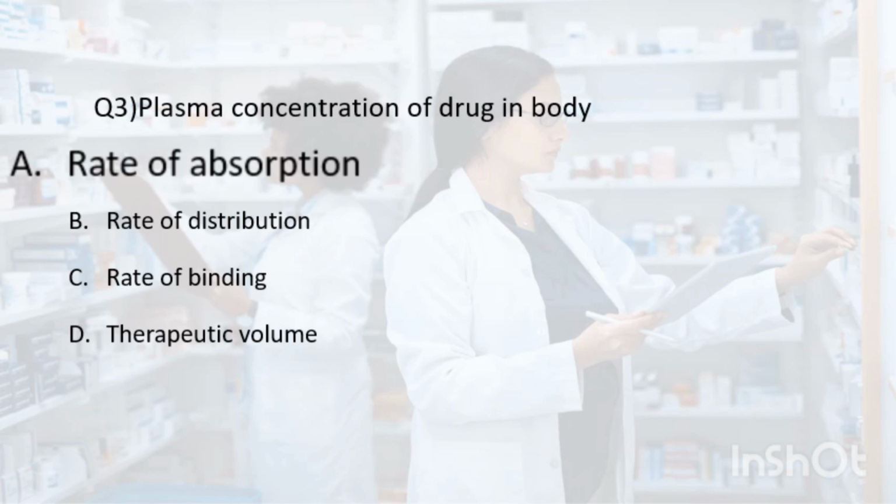When a drug is administered, its absorption rate can be affected by various factors such as the route of administration, the formulation of the drug, and the presence of food or other substances in the stomach or intestine. The rate of absorption can also vary between individuals based on their age, sex, health status, and other factors. So the correct answer is rate of absorption.